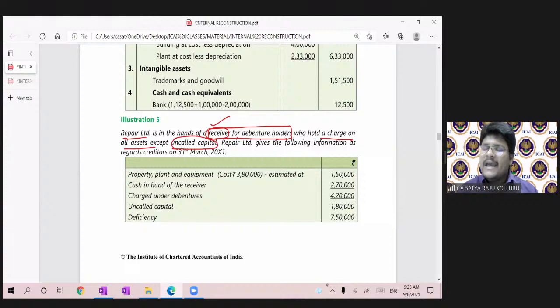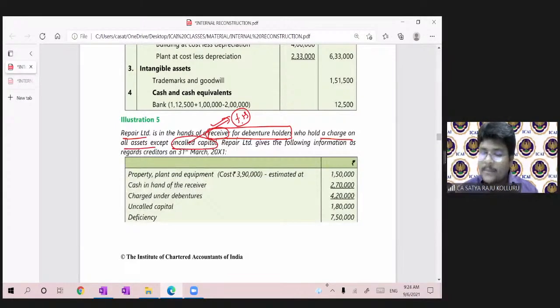Simply, he is telling he has a right on all assets. Sir, is uncalled capital an asset? Uncalled capital was never shown in the financial statements. But at the time of liquidation or closure of the company, the receiver of the debenture holders has a right to ask for the amount from the unpaid value of the equity shareholders. Why? Because in a company, the liability of the equity or preference shareholder is to the extent of the unpaid value, which is nothing but uncalled capital.